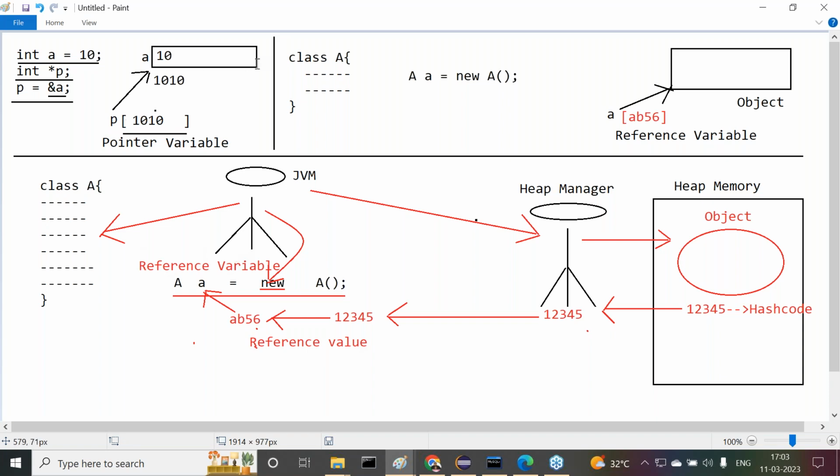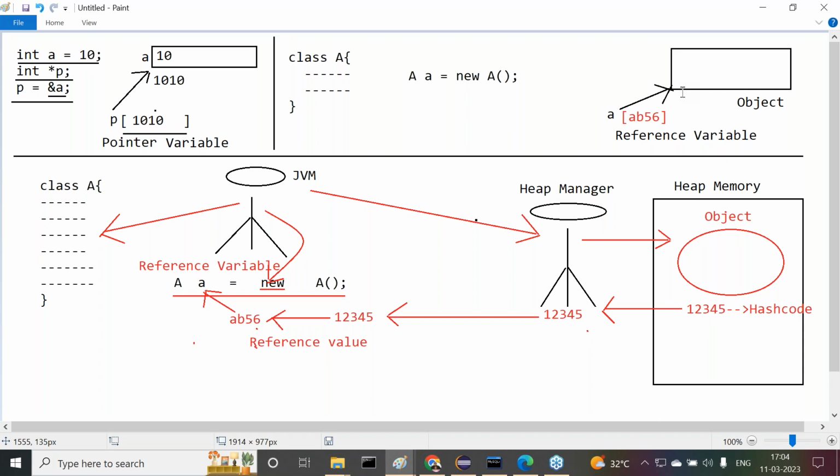A pointer variable is able to refer to a block of memory by storing the address location of the data. But a reference variable is able to refer to a block of memory by storing the reference value of the object. The reference value is not an address location; it is the hexadecimal form of the hash code, where the hash code is an integer value created by the heap manager for each and every object.